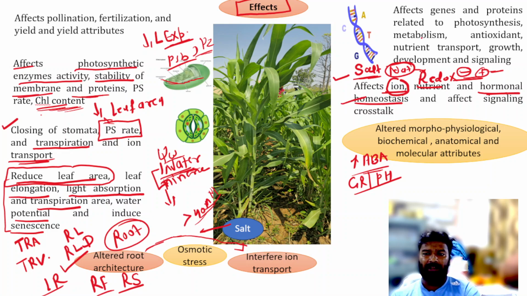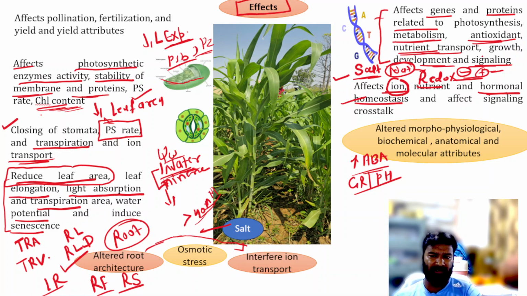Okay, then you can see it also affects the genes and proteins related to photosynthesis and metabolism, like respiration, antioxidants, nutrient transport, growth and development, and signaling. Okay, so it is quite clear that when these processes are affected, there will be a change in the genes related to these processes like photosynthesis, metabolism, antioxidants, nutrient transport, growth and development, and signaling.